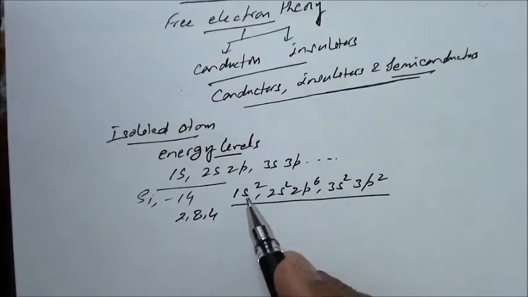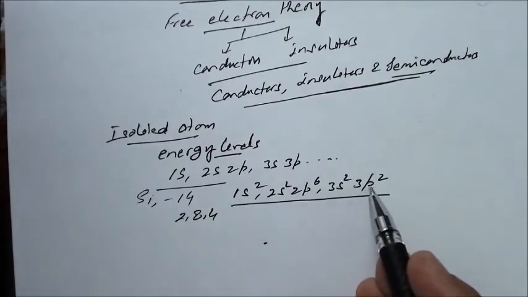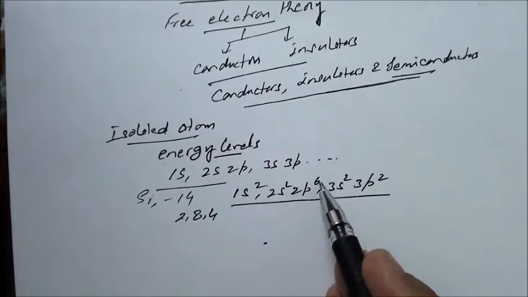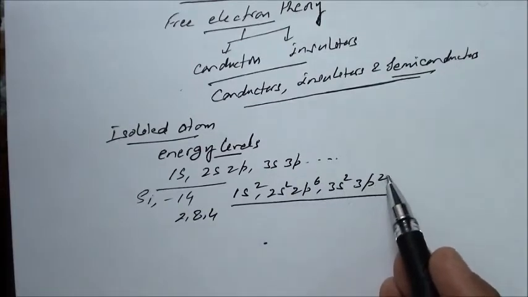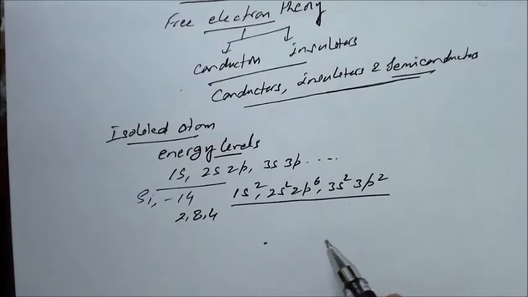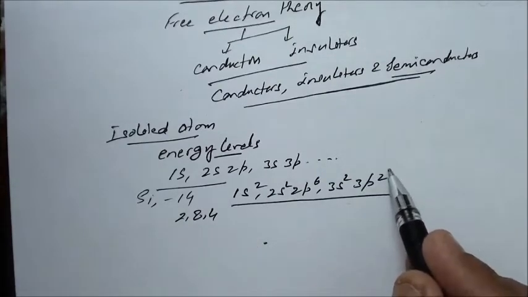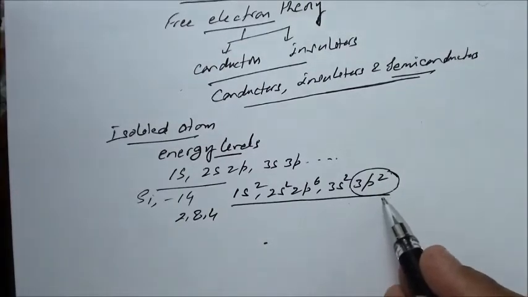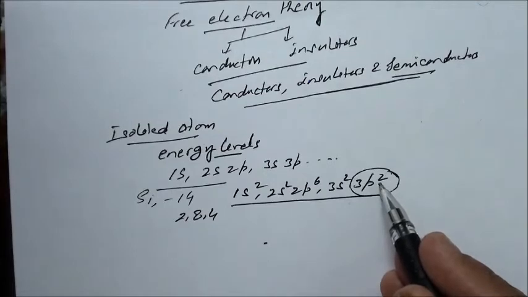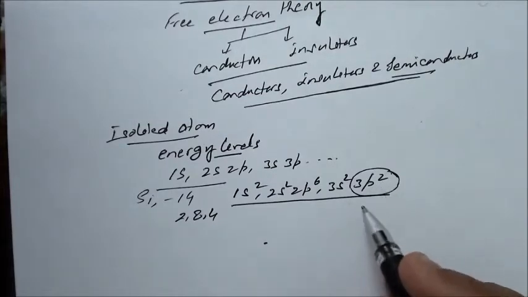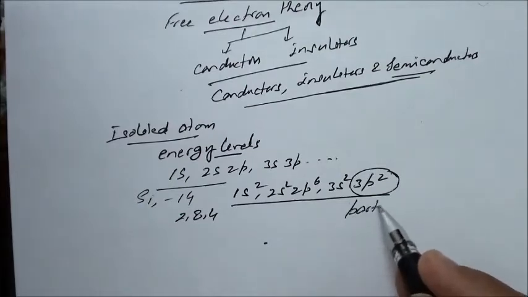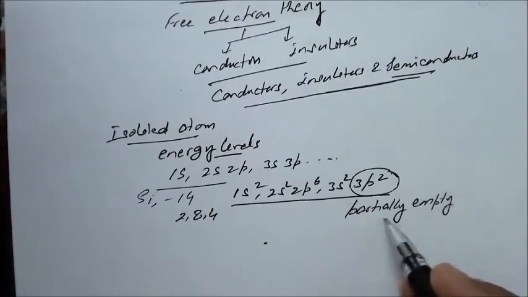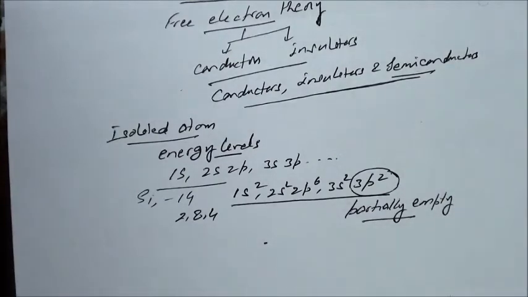These are the different levels: 1s, 2s, 2p, 3s, 3p. 1s is occupied by 2 electrons, 2s by 2 electrons, 2p by 6 electrons, 3s by 2 electrons, and 3p by 2 electrons. Now the 3p state actually has the capacity to accommodate 6, but there are only 2 electrons here. So it means it is partially empty. It has the capacity to accommodate 4 more electrons.